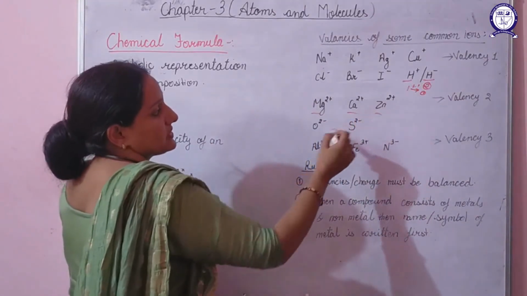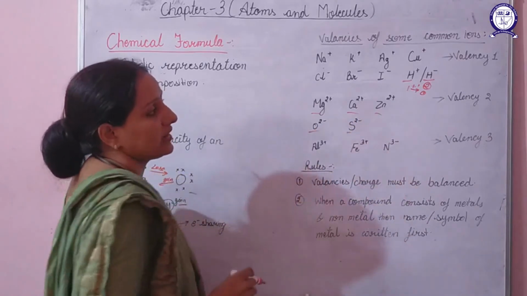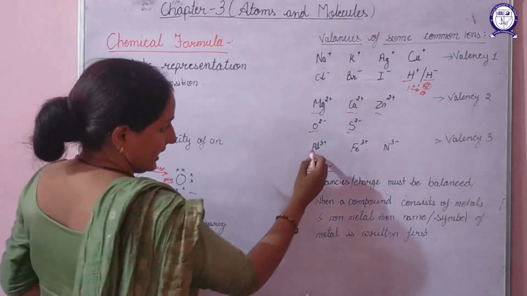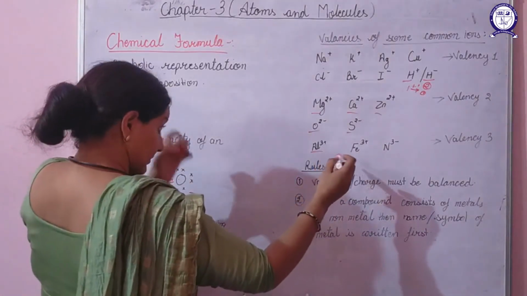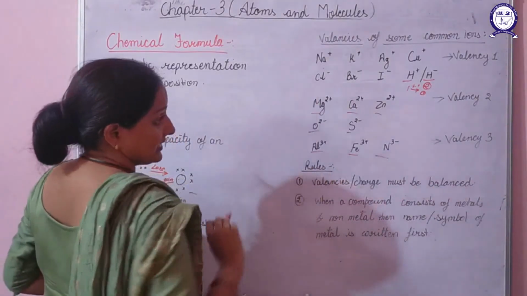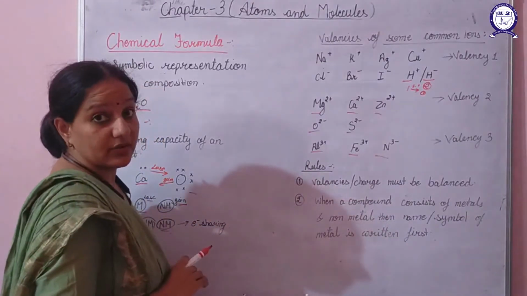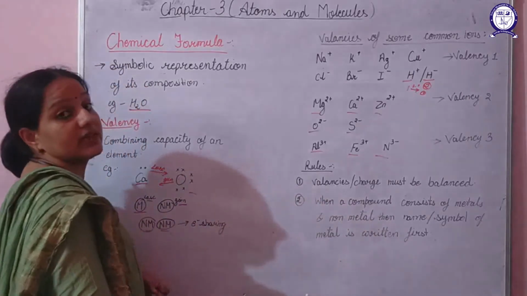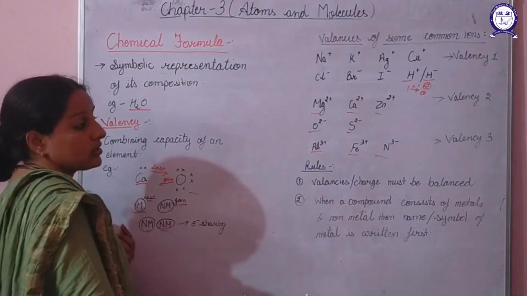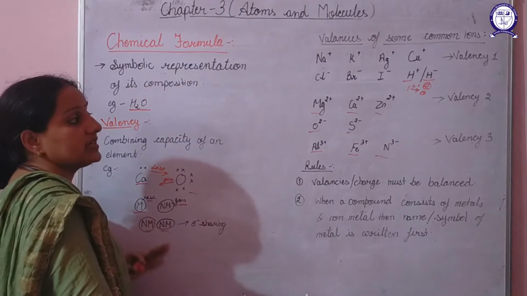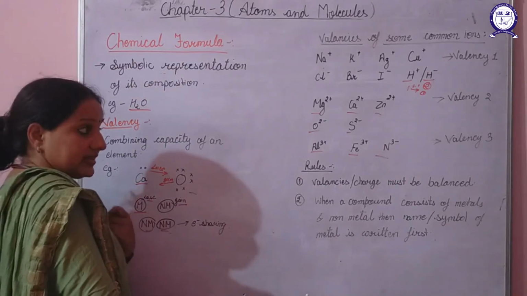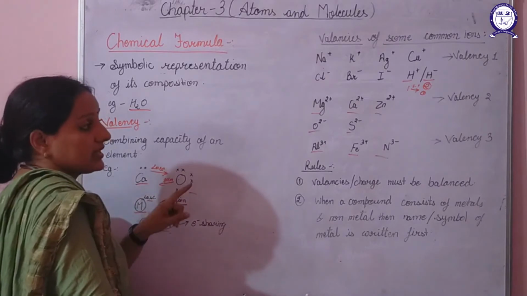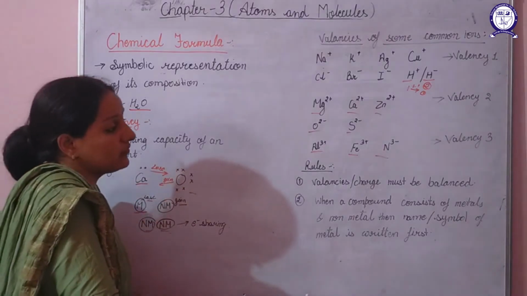Magnesium, calcium, zinc, oxide and sulfide, they have a valency of 2. In the similar way, aluminium, iron and nitride, they have a valency of 3. If we talk about valency 4, carbon has a valency of 4 because it has 4 electrons in its valence shell. So either it can lose 4 electrons or it can gain 4 electrons. So carbon has a valency of 4.